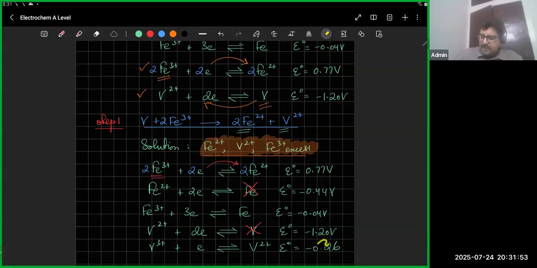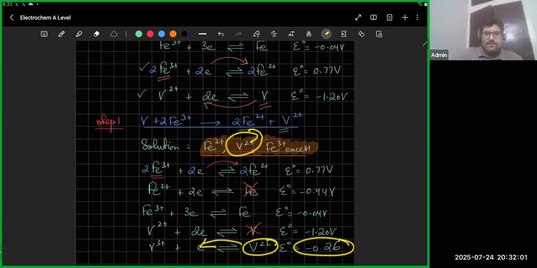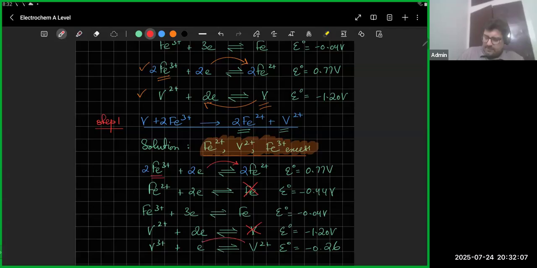Who's the lowest potential now? It's minus 0.26. V2 plus is the one that loses electrons. और ऊपर देखो, we do actually have V2 plus. तो इसका मतलब है ठीक है, that's the one that loses electrons. There's nothing wrong with that. I've figured out my equation. ठीक है, तो दोनों पता लग गए, गेन कौन करेगा और लूज कौन करेगा.